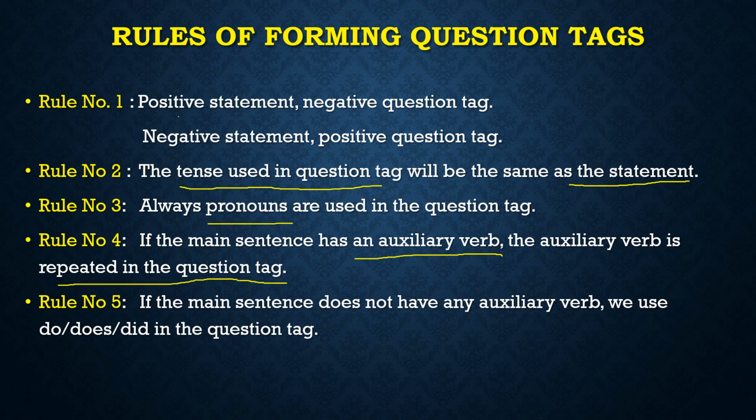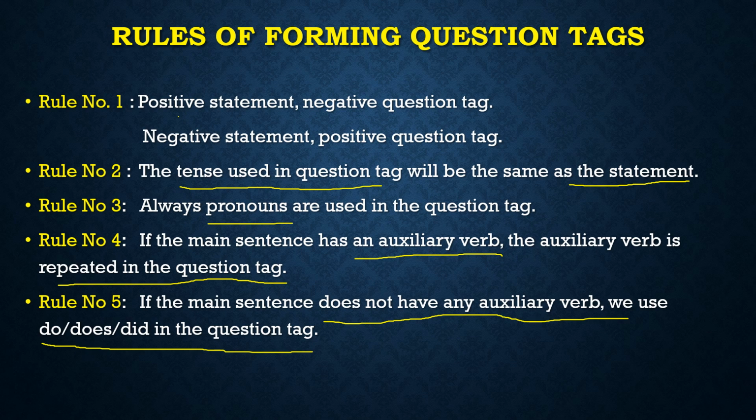We are going to do all these rules using different examples. If you are confused with auxiliary verbs, we will again have an overview of the auxiliary or helping verb. So, if the sentence has an auxiliary verb, we will use the auxiliary verb in the question tag also. But what if we don't have an auxiliary verb in the main sentence? Then we use do, does and did in the question tag. Alright, I hope I have made it clear.